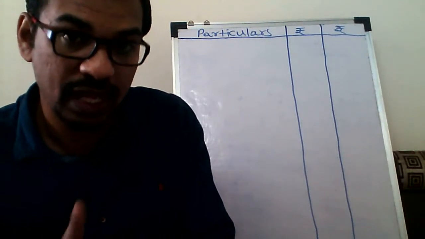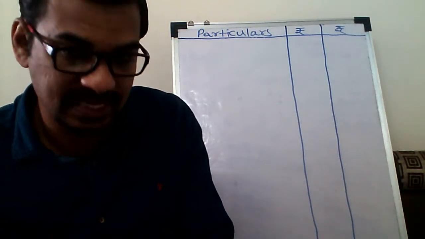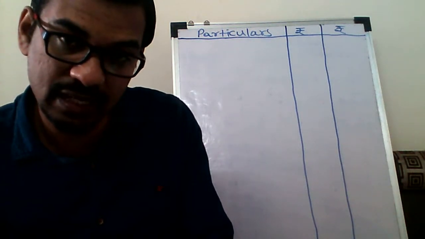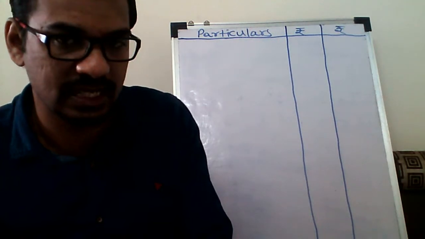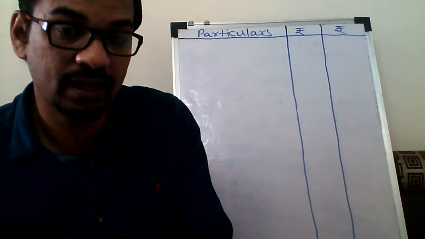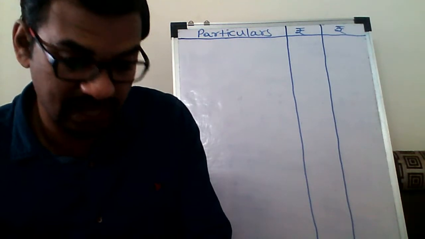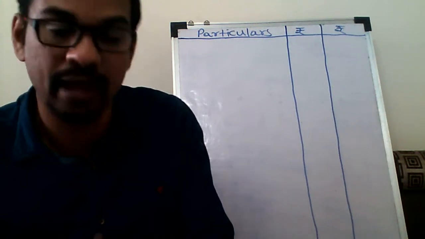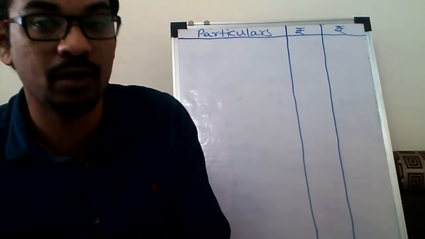Condition number two, rent paid minus 10% of the salary. And condition number three, 40% of salary when the employee is resident of any other city, or 50% of salary when the employee is resident of a metro city, that is Delhi, Mumbai, Kolkata, and Bangalore. From these three, the amount which is lowest is exempted.